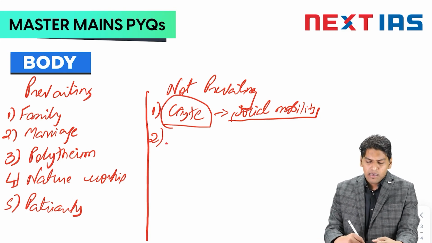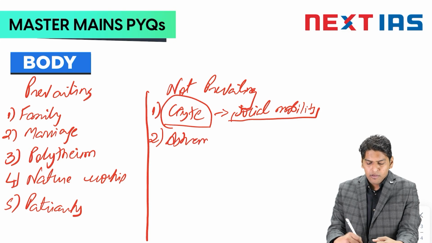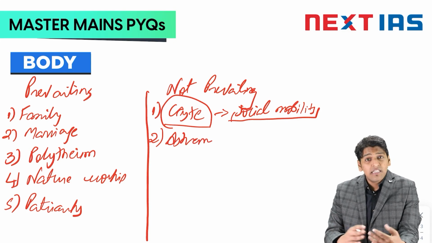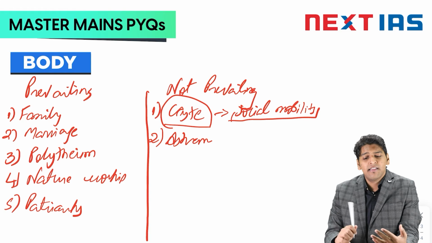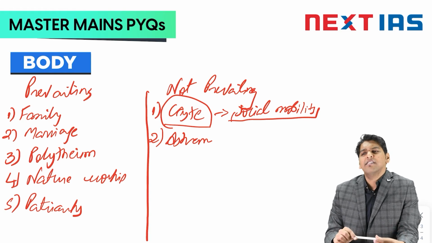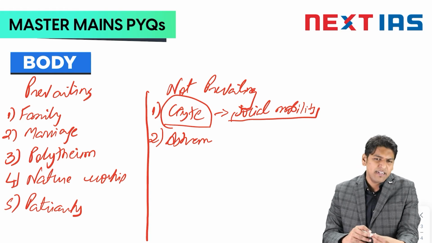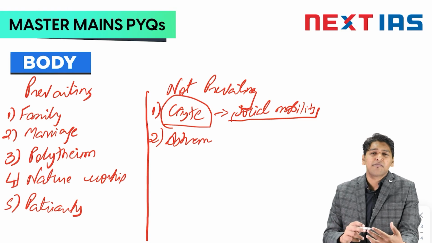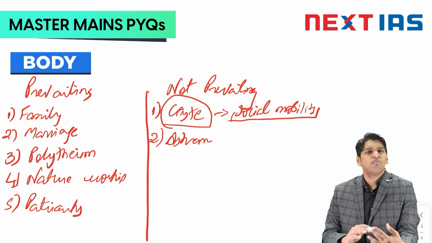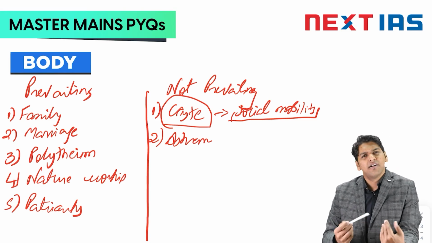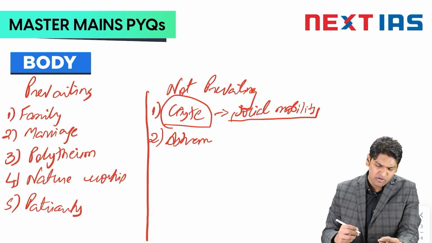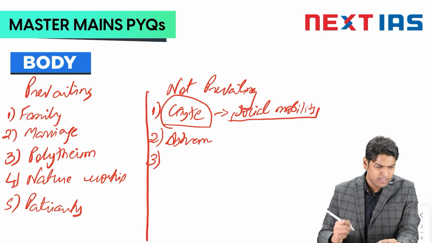Next, we see the ashram system. We don't see the ashram system as of now, in any kind. Yes, there is a general acceptance of the age of education till like 25, and then people should get married. But the later phases, the vanaprastha and the sannyasa phase, no one is talking about. That's not currently followed in any way.